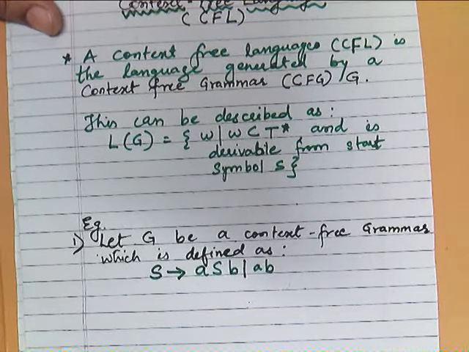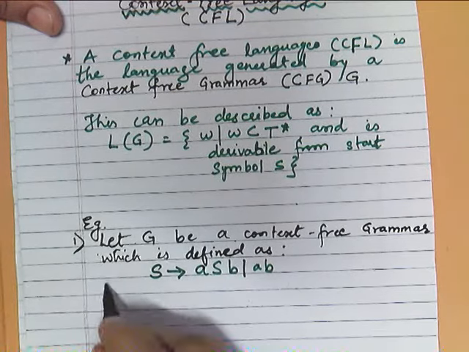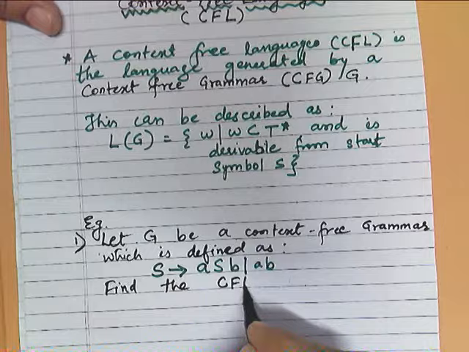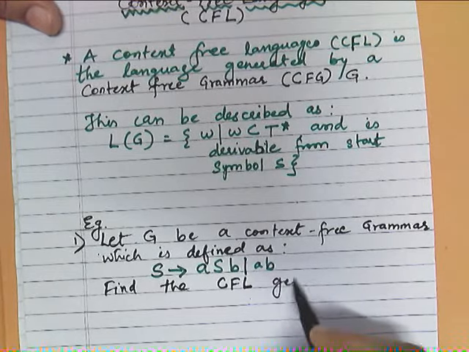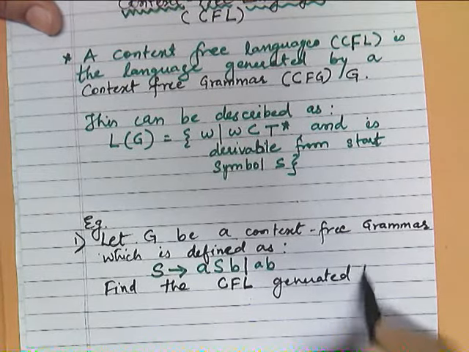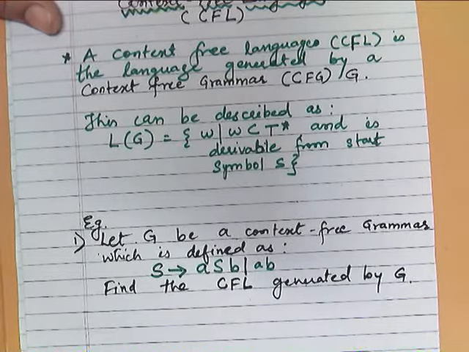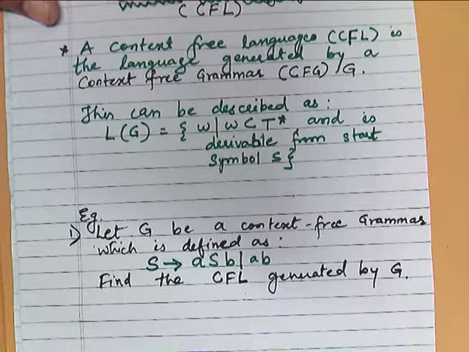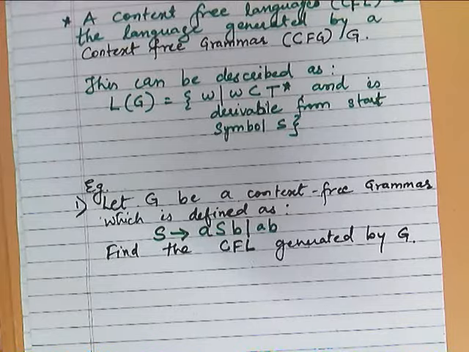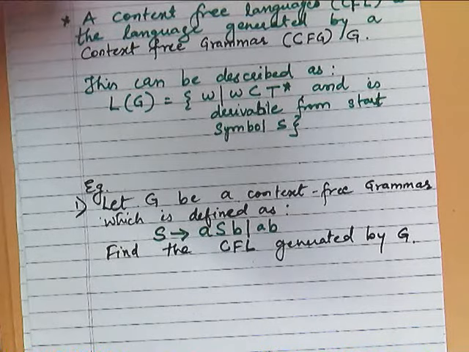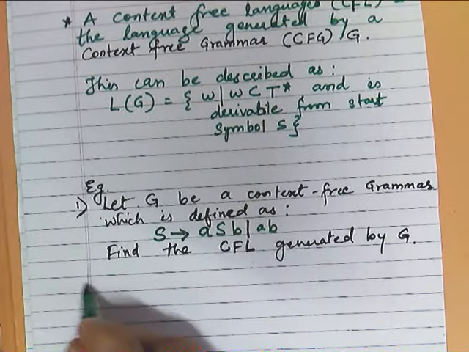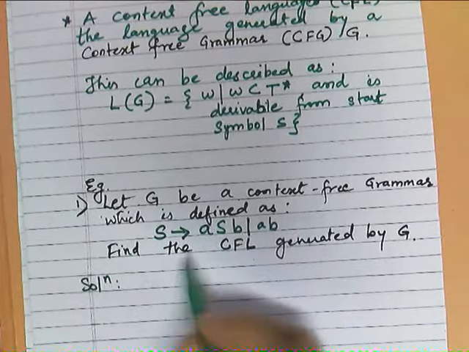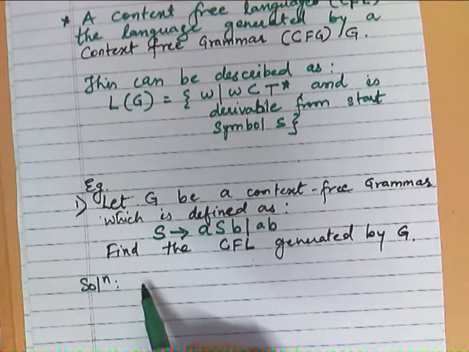So what is the question? The question is, find the CFL generated by G. So we want to find out what language will be generated by this grammar. Now how to solve this particular problem? It's very simple. So the solution will be, very first we will start with the starting symbol.